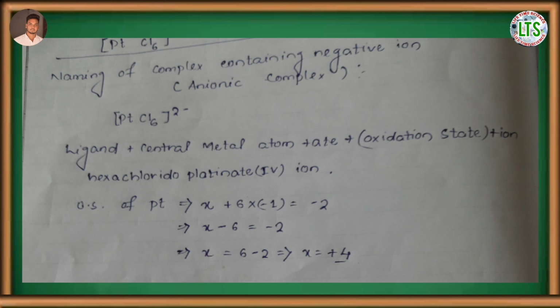So by calculating, we get X equal to plus 4. It means the oxidation state of platinum in this complex is plus 4.